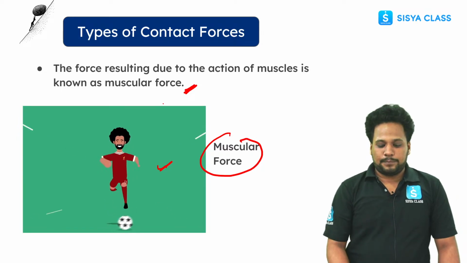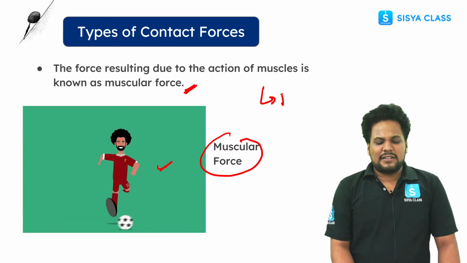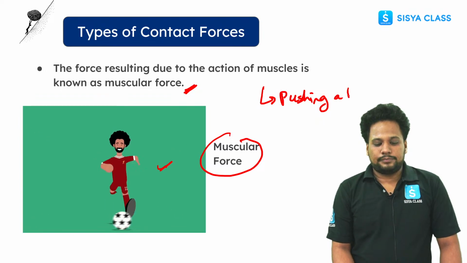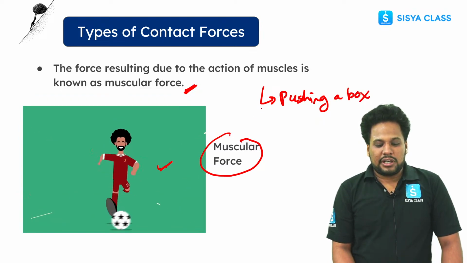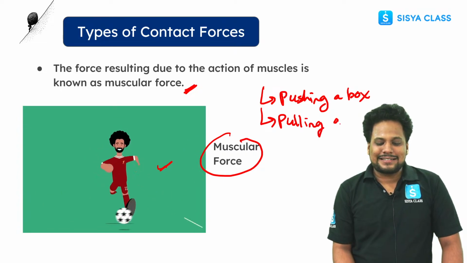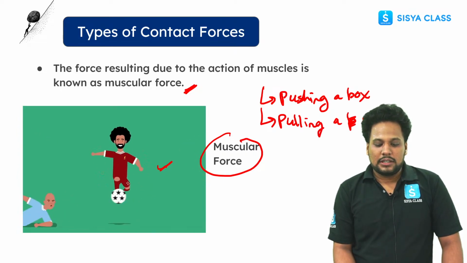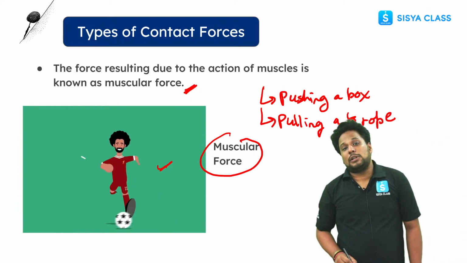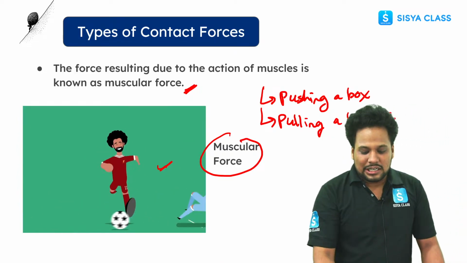Muscular force. Okay, so examples, there are various examples like pushing a box, pulling a rope. तो ये सारे किसके एग्जाम्पल होते हैं आपके? Tell me. These all are examples of contact forces and these are all examples of muscular force. This is clear.